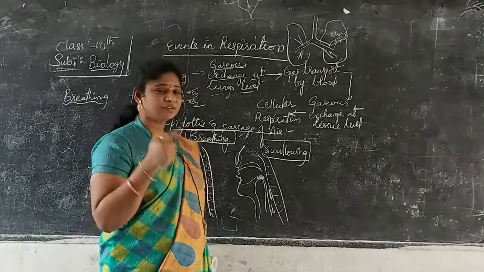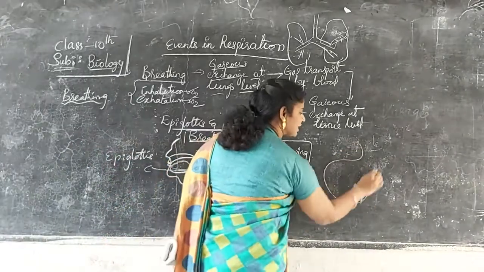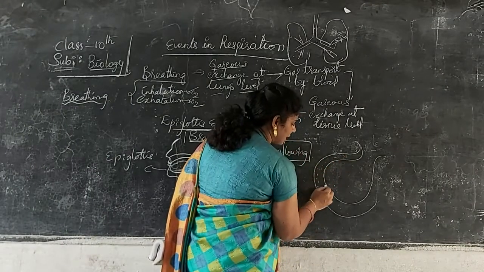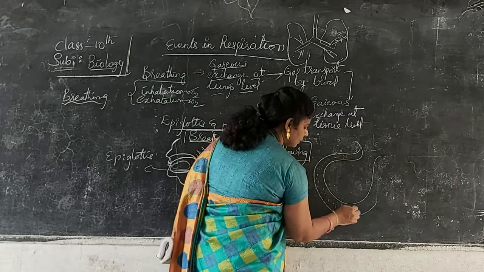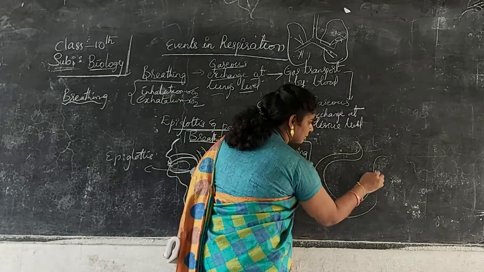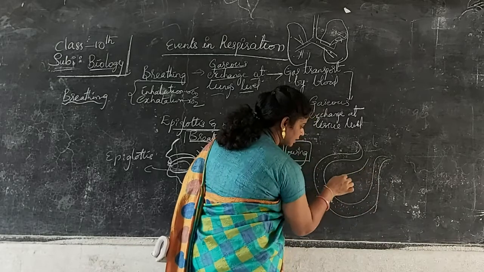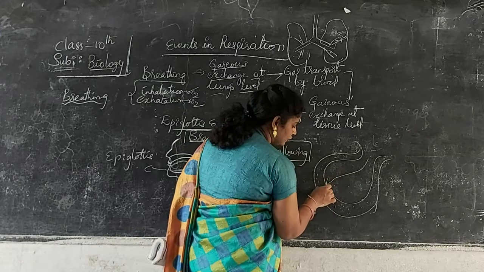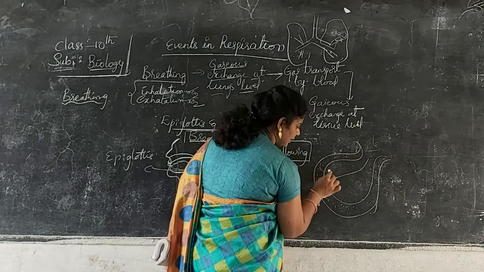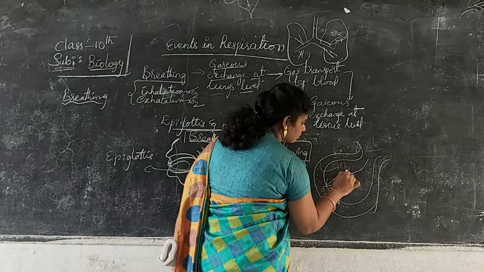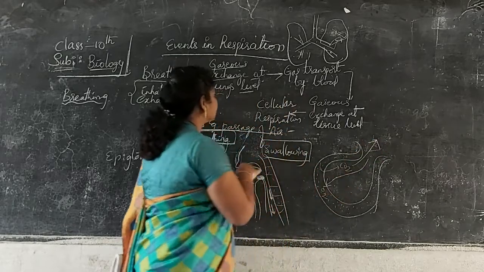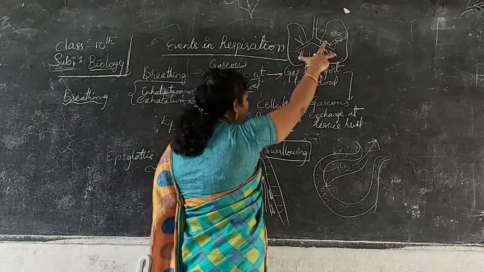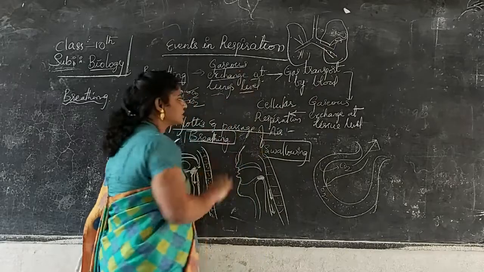That alveoli is surrounded with what? This is the alveoli, and it is surrounded with blood vessels. So blood will be passing around the alveoli compulsorily. So what is happening? Oxygen will enter into the blood stream. Whatever impurity the blood contains, that is carbon dioxide, is released outside. These alveoli are present in the lungs itself, so this is exchange of gases at the lung level.